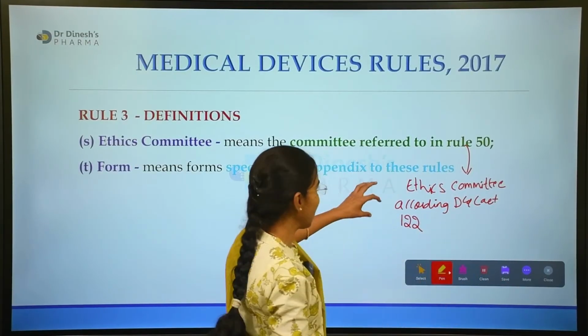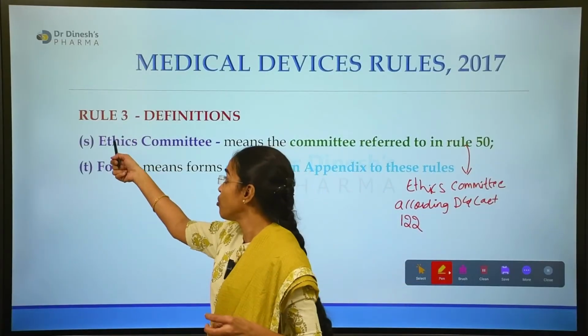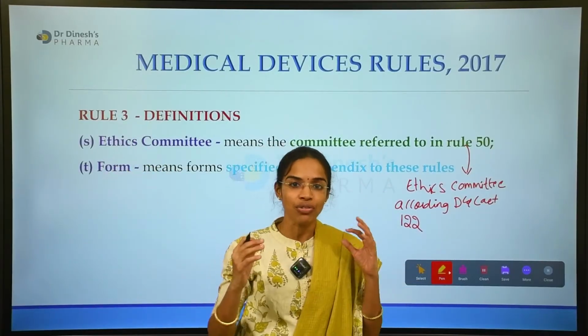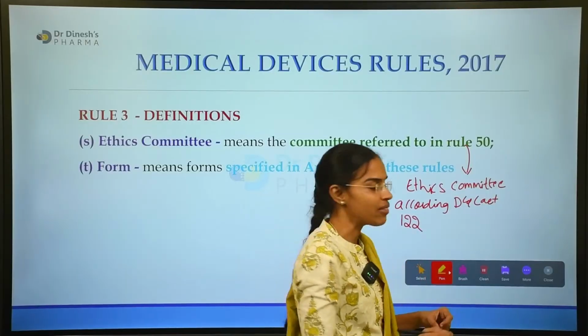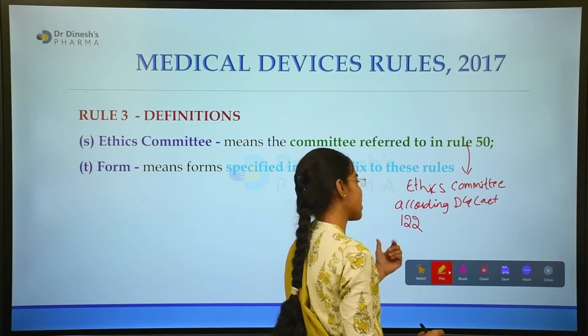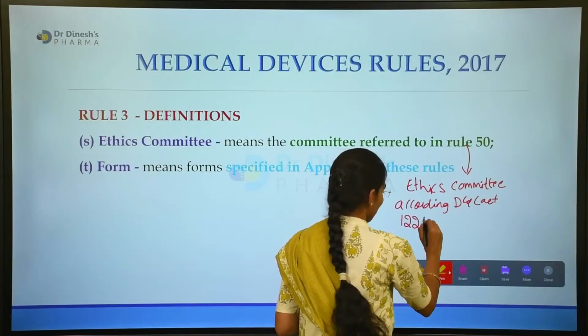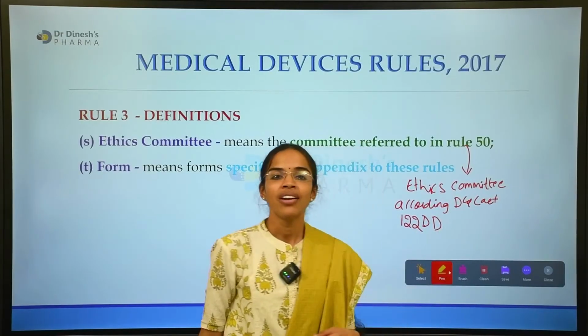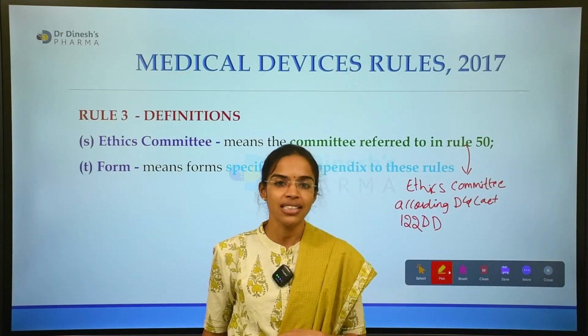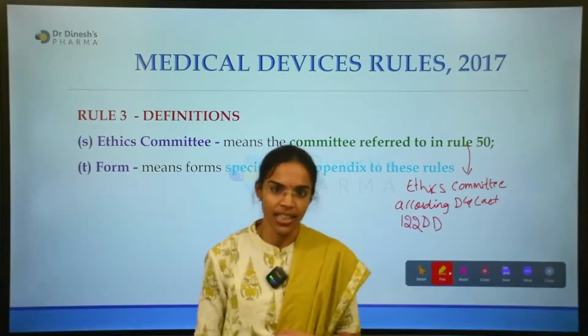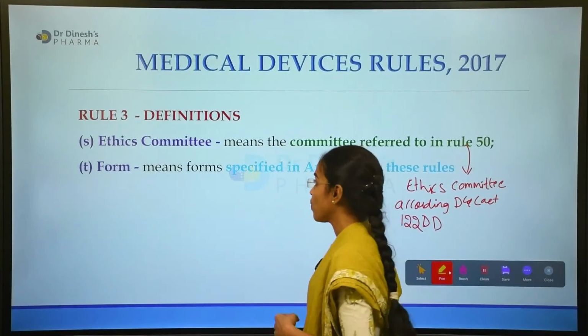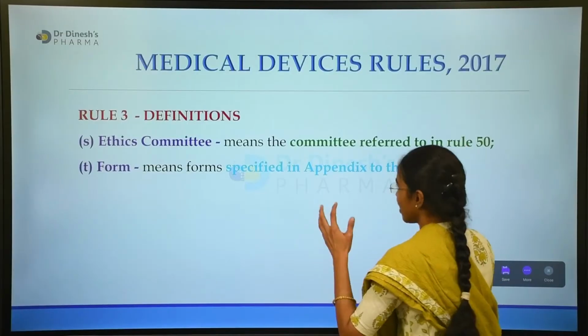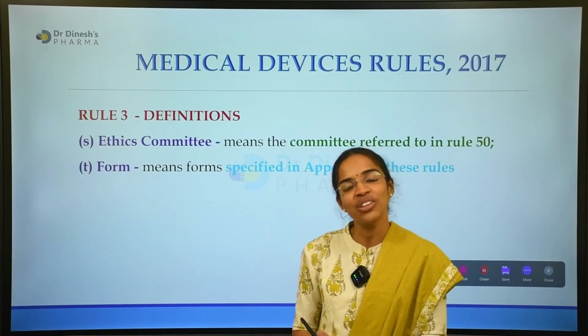The ethics committee of rule 3S of MDR 2017 is equivalent to the ethics committee of the D&C Act rule 122 DT. This is nothing but the ethics committee mentioned here in rule 3S.